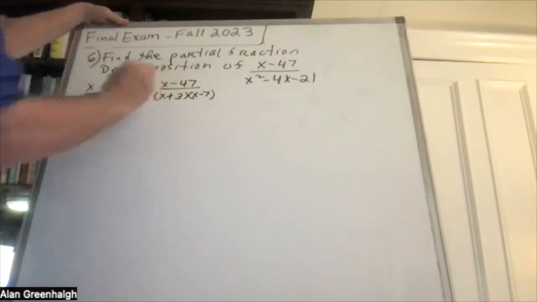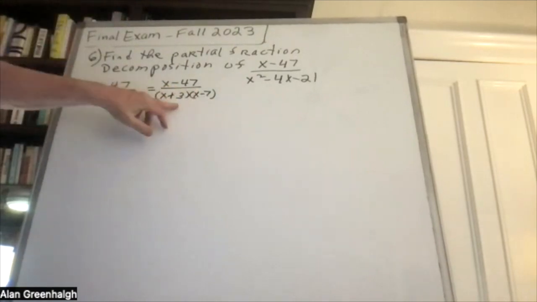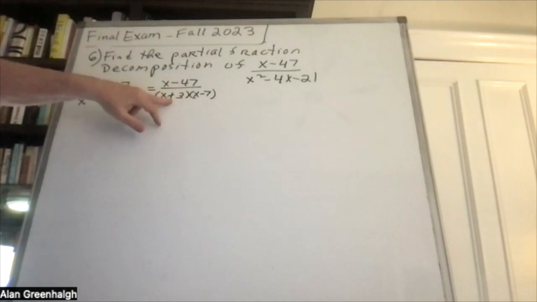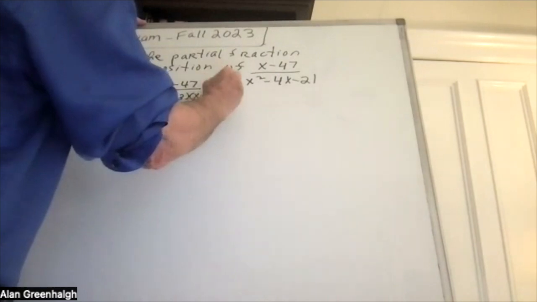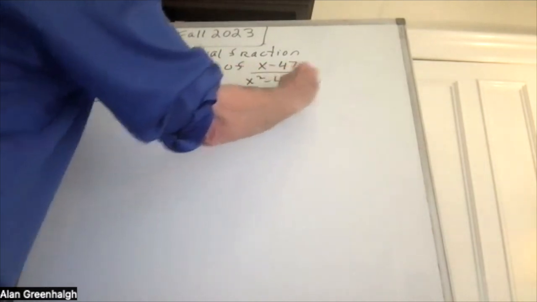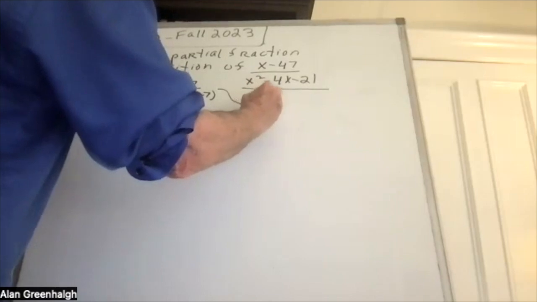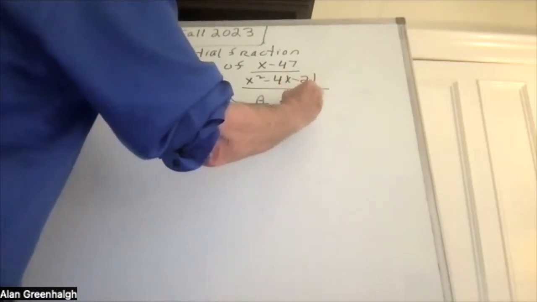The factors are x plus 3 and x minus 7, which give negative 21 as a product and negative 4x when added. And this will equal a over x plus 3 plus b over x minus 7.